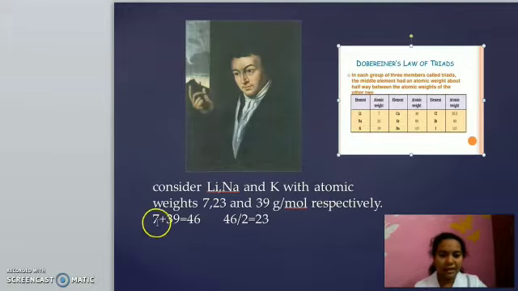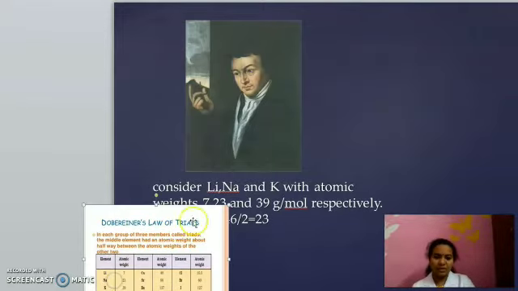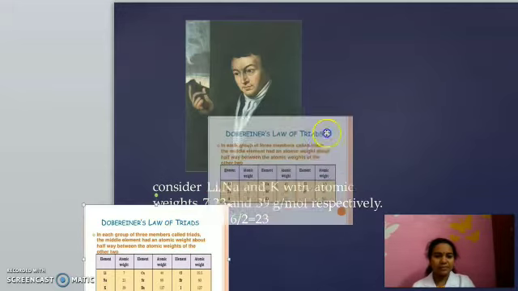For example, if we take lithium, sodium, potassium, the atomic weight of lithium is 7, sodium is 23, potassium is 39, isn't it? If we add the atomic weights of the first and third elements and find the mean, we will get the atomic weight of the second element. Here 7 plus 39 gives 46. What is the mean? Half, isn't it? There are 2 elements, so the mean of these 2 atomic weights is 23. That is the atomic weight of sodium. By this method he arranged the elements. But he couldn't explain more about other elements. He could only classify a few elements, so this method is discarded. So his work is discarded.